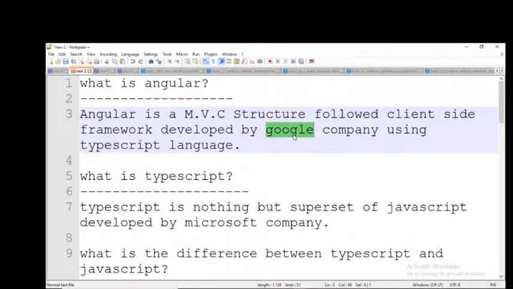Okay, right. So now I'm going to explain this MVC structure and how Angular works depending upon the REST API. All those things I want to discuss with you. So I'm going to explain this MVC structure in the paint. What is MVC structure? All those things.